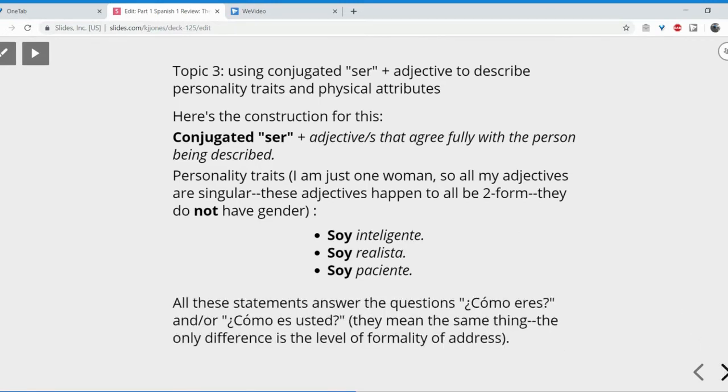All of these statements answer the question, ¿cómo eres? And ¿cómo es usted? Again, these questions mean the same thing. In this case, they mean, what are you like as a person? The only difference is the level of formality of address. ¿Cómo eres? is an informal question. ¿Cómo es usted? is a formal question. ¿Cómo es usted? would be the appropriate question for you to ask me, right? ¿Cómo eres? is the appropriate question for me to ask you.